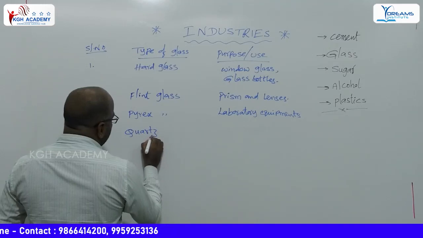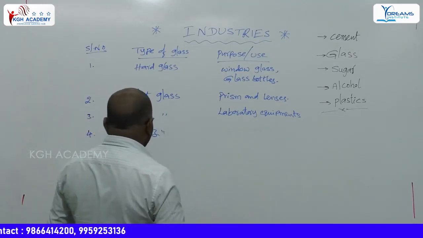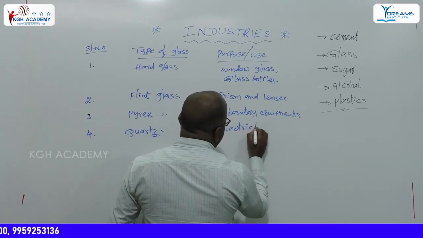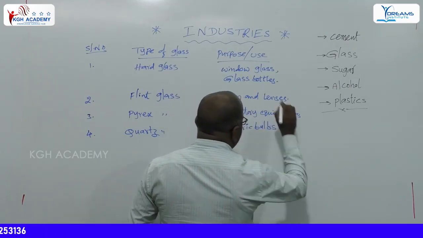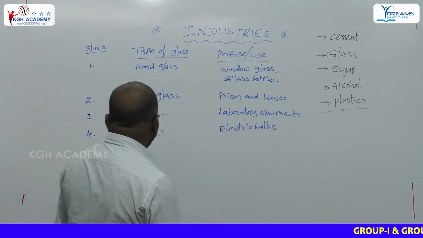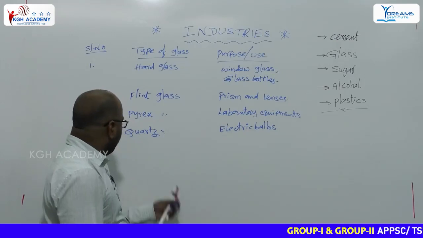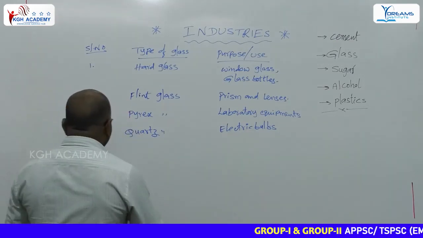Quartz glass is generally used to prepare electric bulbs. Electric bulbs are made up of quartz glass. Optical devices are also made up of this quartz glass.